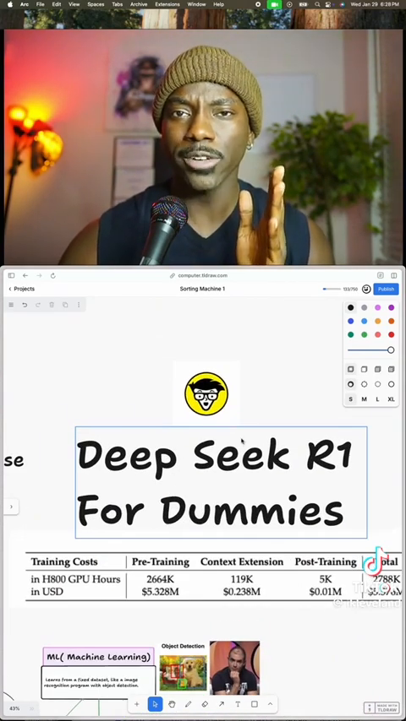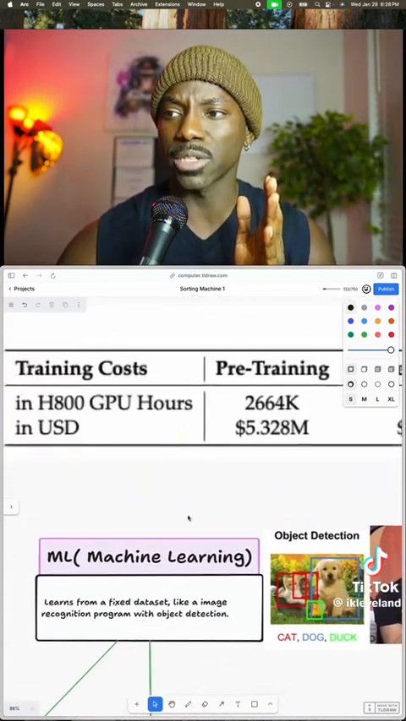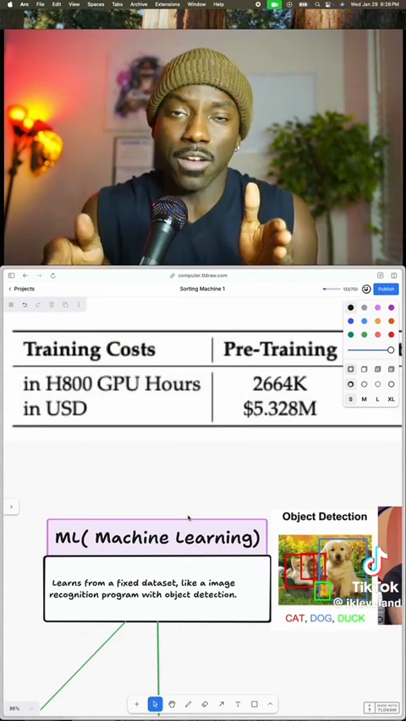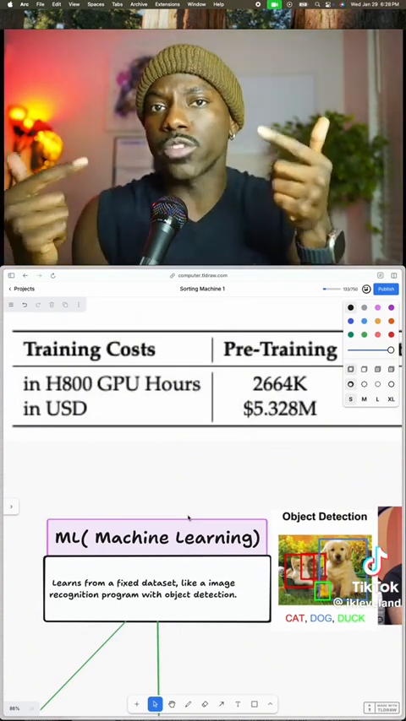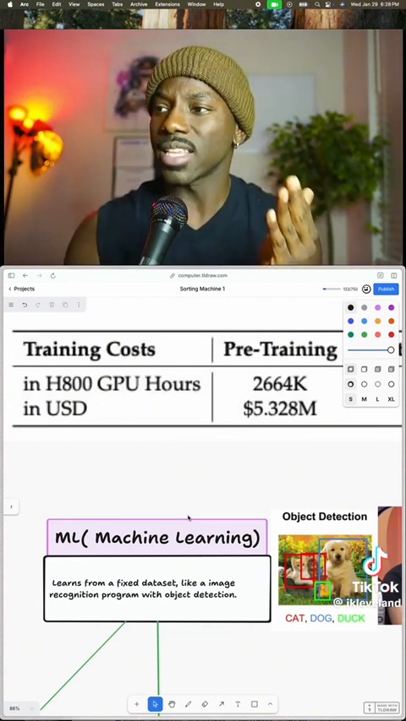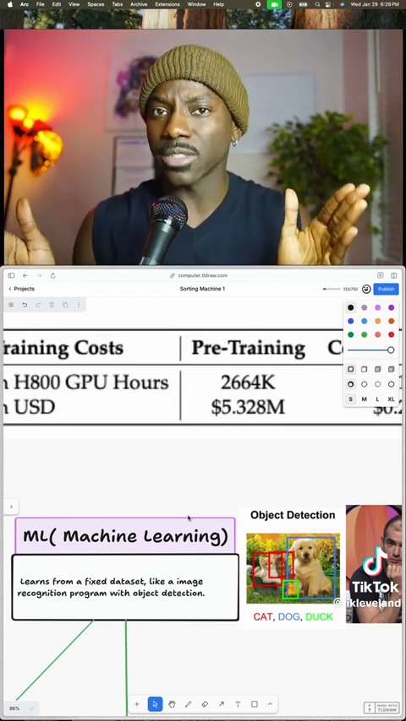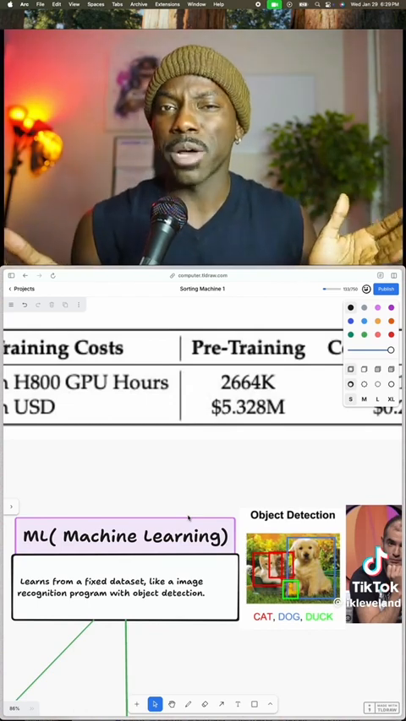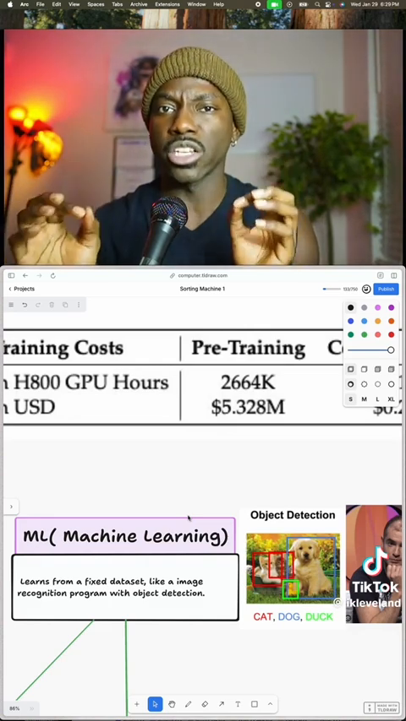All right, large language models fall under machine learning as it relates to computer science, and machine learning is a subset of artificial intelligence that enables computers to learn from data and improve their performance over time without explicitly changing the underlying program. This is basically like object detection. If I have a picture of 1,000 puppies, the algorithm will know that it's a puppy. If I have a picture of 10,000 puppies, the algorithm will really know that it's a puppy.